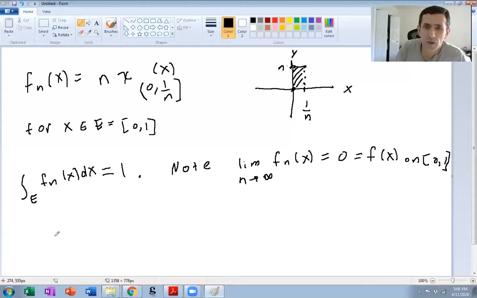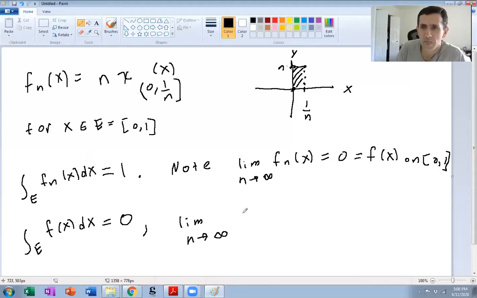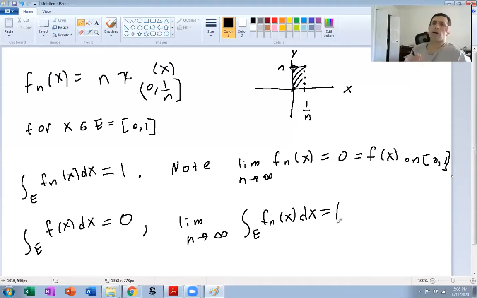Okay. All right, so that means this integral here obviously is not 1, it's 0. And obviously this limit here, this is just a constant sequence. It's true for every n. So this is 1. Okay. Not a whole lot to this.